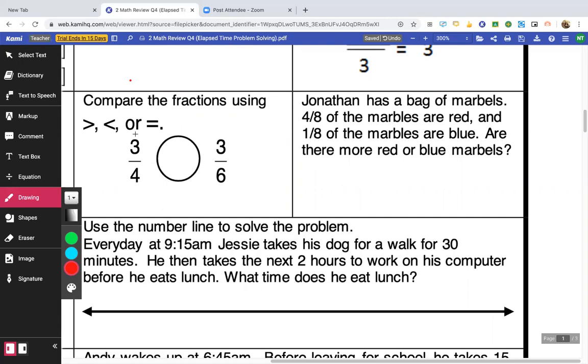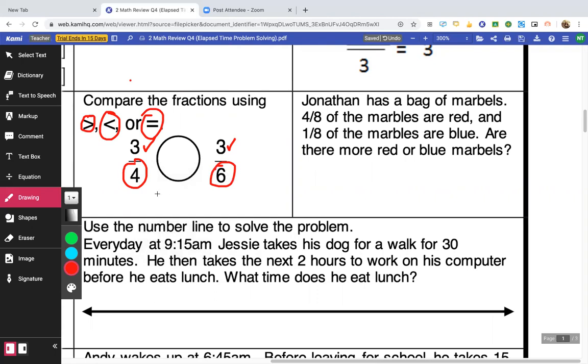All right, now this one we're going to compare fractions. We're going to look to see if 3/4 is greater than 3/6, if 3/4 is less than 3/6, or if they are equal. Okay, so first thing I notice is they have the same numerator. Those are equal, but look at the denominator. No, please don't go. Good. Denominators are different. And if we had our fraction magnets, we could set them out, and we could line them up. And we would also notice that the sixths are smaller.